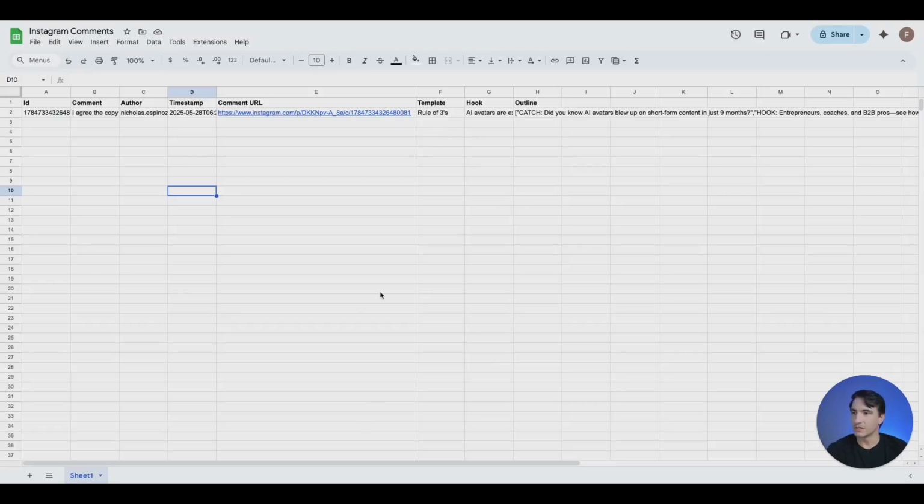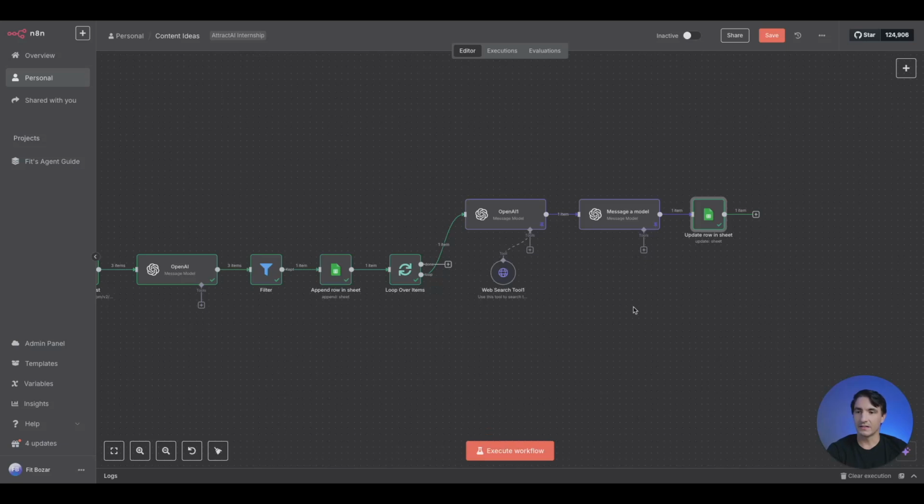And here we are. So we have the comment, the author, the timestamp, the URL, and what gets generated for us is what template we're using. It'll show us the hook and it will show us the outline. So in totality, what just happened is so automated. If you put this on a viral piece of content and you scrape, say, 50 comments, 100 comments, 250 comments, and say the comment section is just electric, people are going off. There's so much great content in there. There are so many nuggets that you can build entire scripts off of, series off of, you name it.